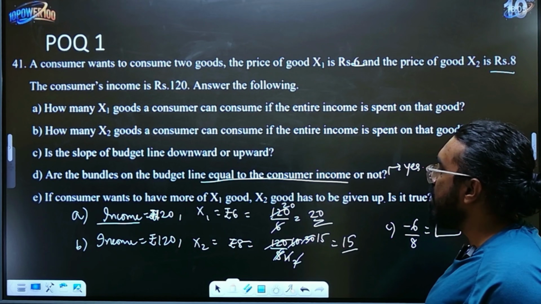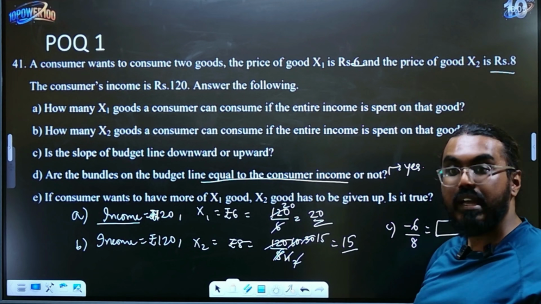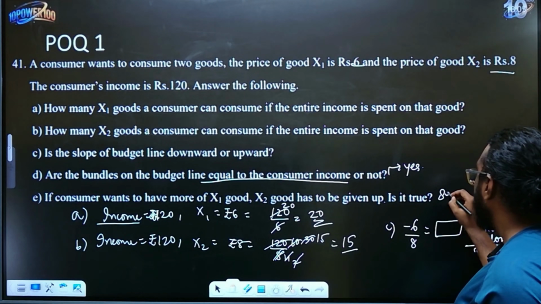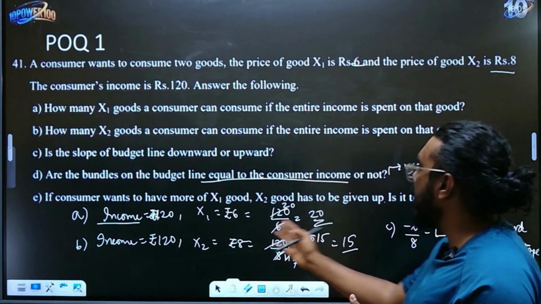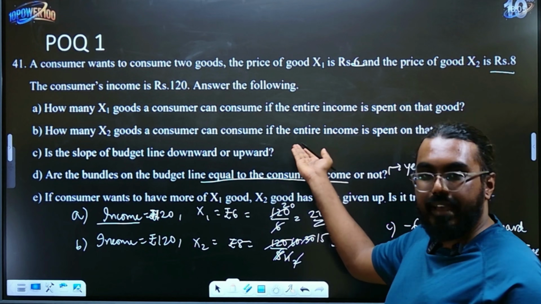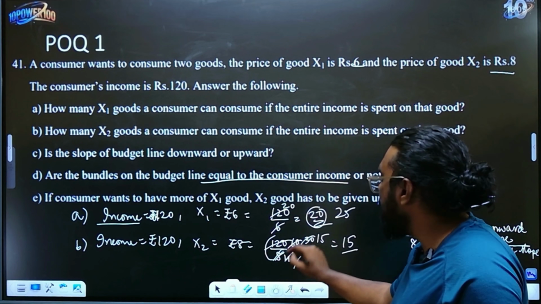Last one: if the consumer wants to have more of X1 good, X2 good has to be given up. Is it true? Yes, there has to be a sacrifice, right? So there needs to be a sacrifice of X2 goods if they have to have more. You only think here logically. If they want to buy more X1, let's say I want to buy 25, then I have to reduce the number here, right?